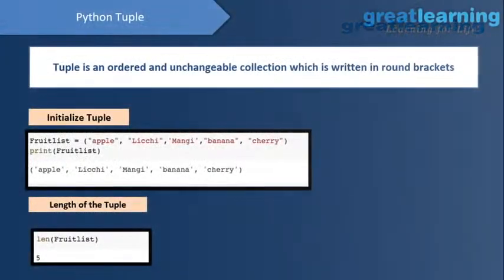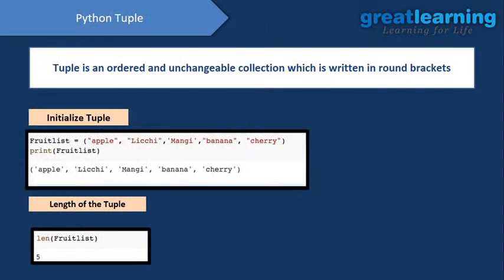So for the tuple, tuple is basically ordered. It is an ordered and unchangeable collection, right? What is written in round brackets? We use round brackets for the tuple, right? So if you want to add something after you initialize the tuple, it will not allow you to do that. So this is the main difference between tuples, list, and set.